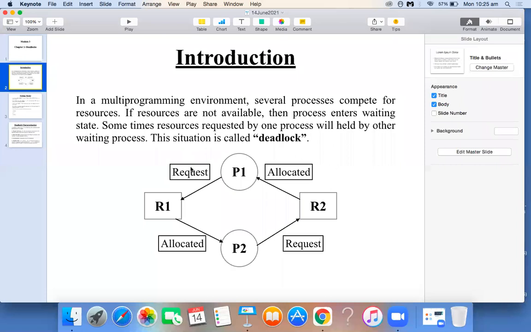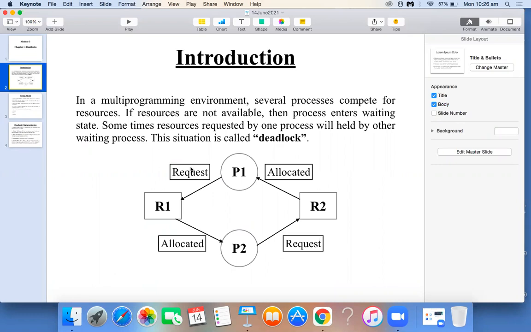What are resources? It can be your RAM, memory space, it can be your CPU, or it can be your input devices. All these things we call resources. So any program, if it wants to execute, has to use these resources for its execution, correct?